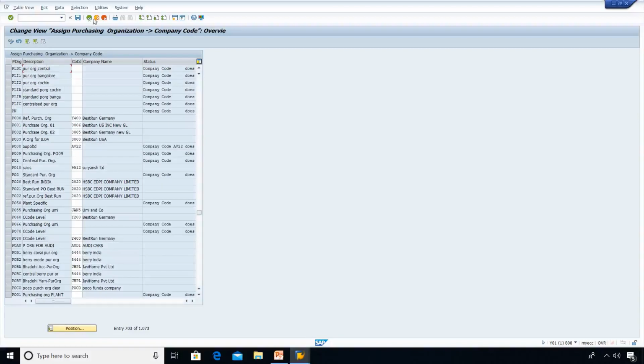We are going to link purchasing organization to company code. It means under this particular company code we have got two plants, so this is like a central purchasing organization. That's why I have chosen only PLDC, purchasing organization central. My company code is LID1. Save.